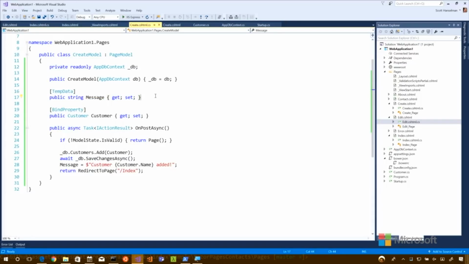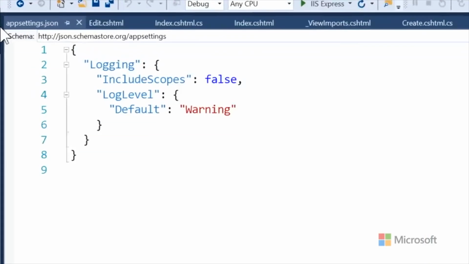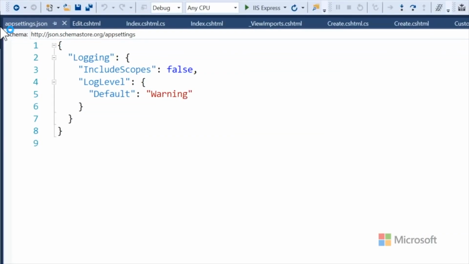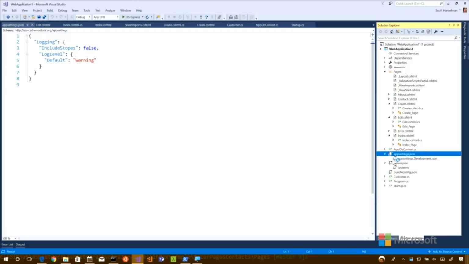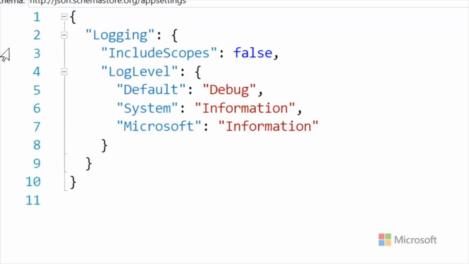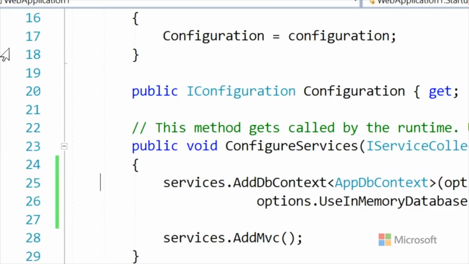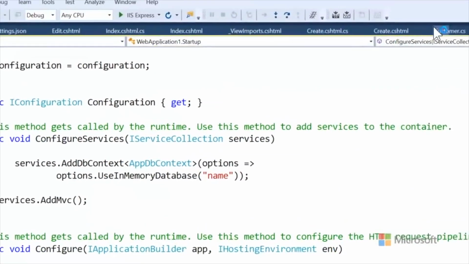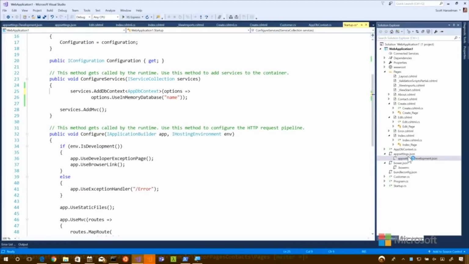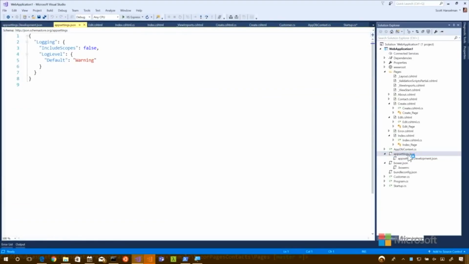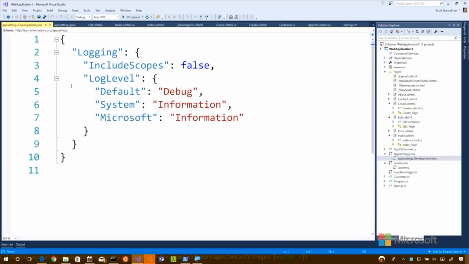All right. Now we've talked a little bit about logging very briefly, but we didn't really do anything with it. But we saw it appear. We saw two different kinds of logging. There was warning, and then there's debug. And then you can have different subsections. You can say, I just want information from Microsoft, but I want debug from everybody else. So let's see if we can figure out how to do logging.